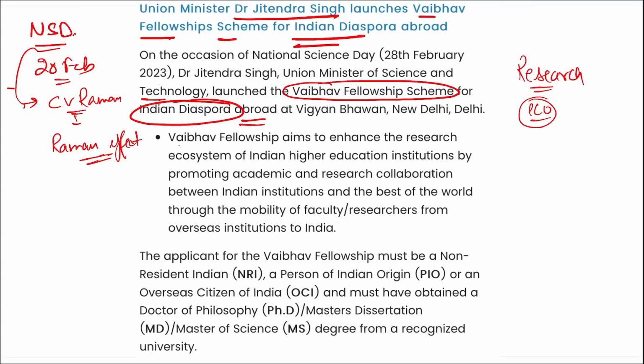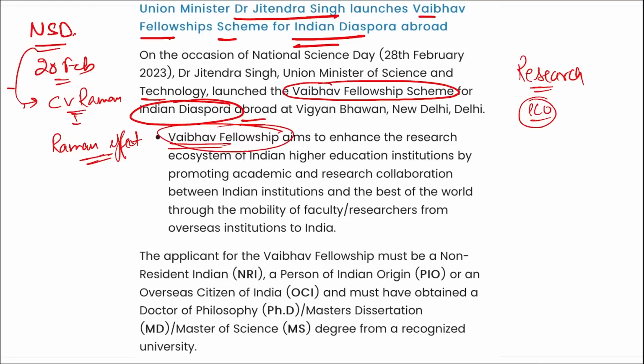In order to allow that on a large scale, and to provide better facilities for the same, this Vaibhav Fellowship Scheme was launched.